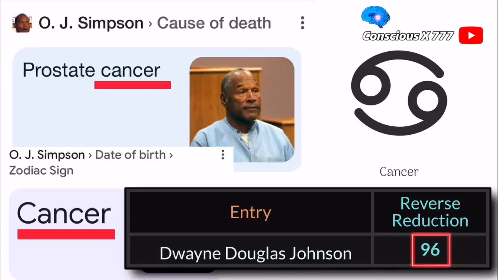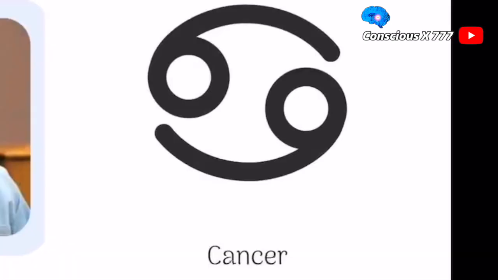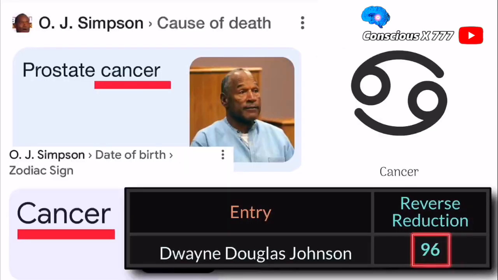And all of this connects to The Rock as well, because OJ Simpson died from cancer. His zodiac sign is Cancer. And if you look at the zodiac sign of Cancer, it's a 69 or 96. And The Rock's real name, Dwayne Douglas Johnson, equals 96. So all of these characters are connected to that number.